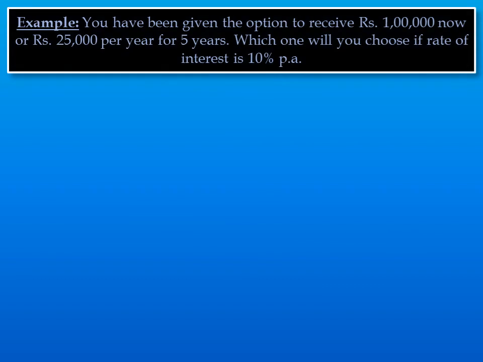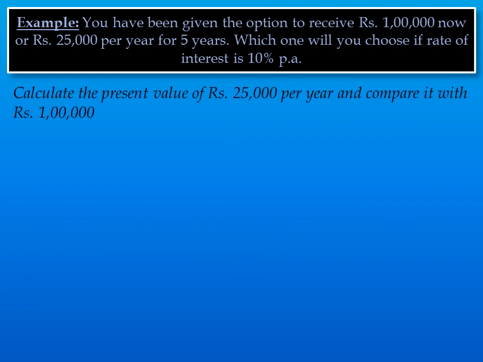Another example, you have been given the option to receive rupees 1 lakh now or rupees 25,000 per year for 5 years. Which one will you choose if the rate of interest is 10%? You need to see if I calculate the present value of annuity of 25,000 for 5 years. If it is more than 1 lakh, I will choose that option. Otherwise, I will go for 1 lakh.